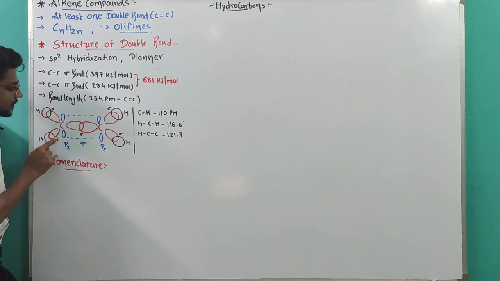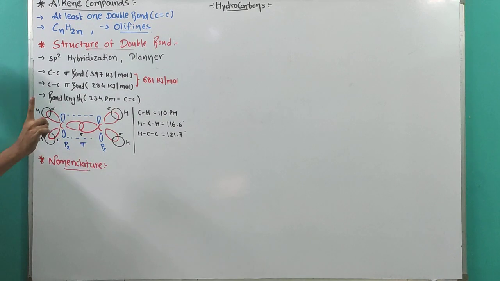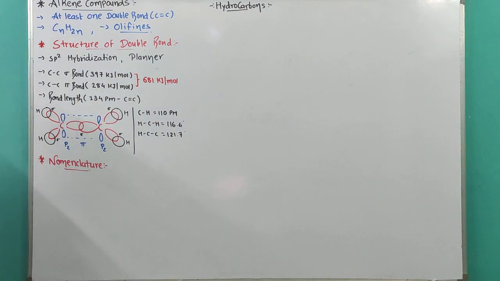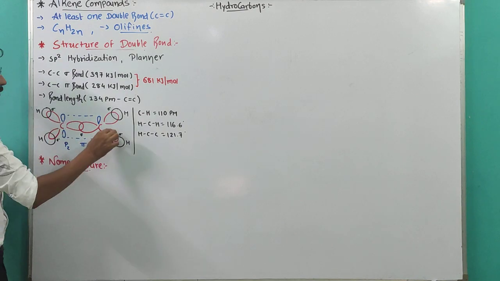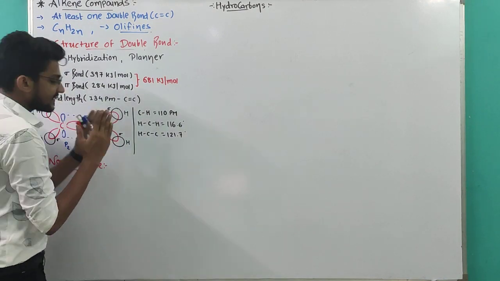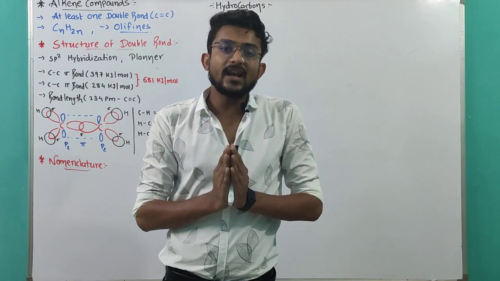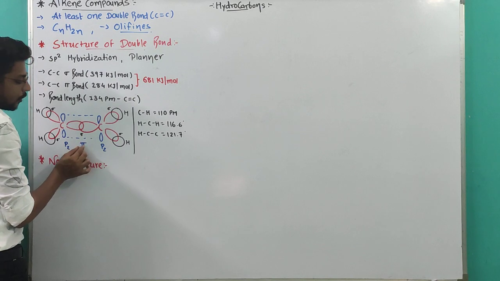So, carbon-hydrogen sigma bonds and a carbon-carbon sigma bond. Now, one electron is present in the pz orbital here and one electron in the pz orbital over here. There will be parallel overlapping, and this parallel overlapping results in a pi bond.